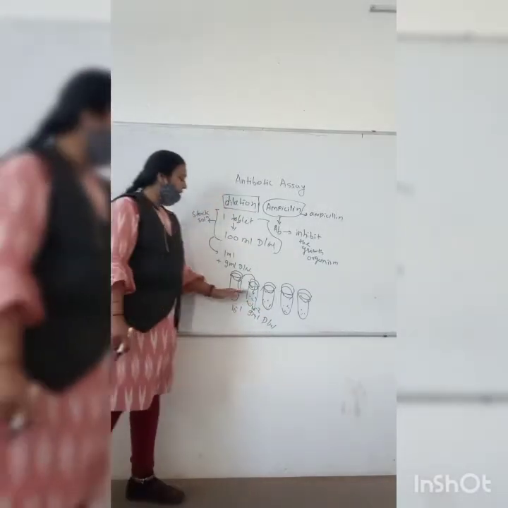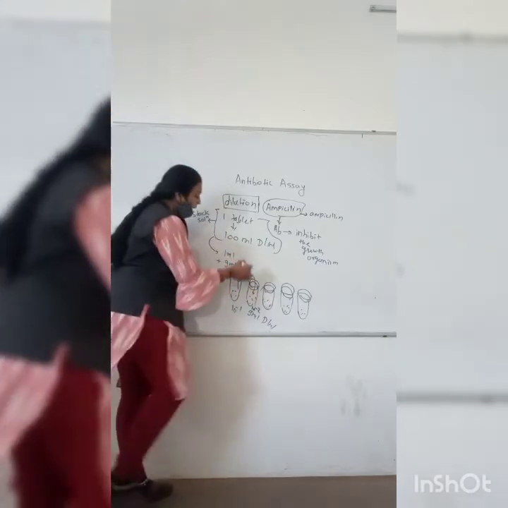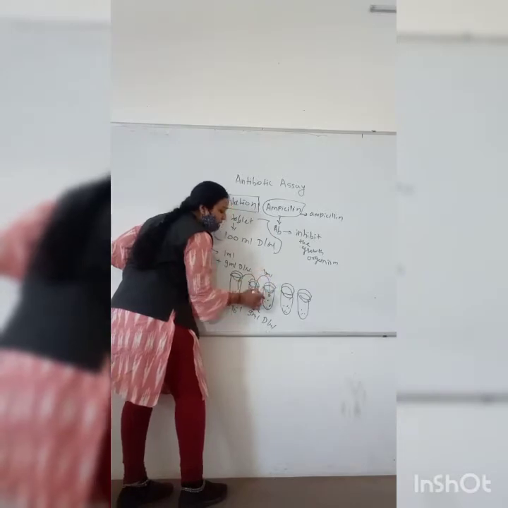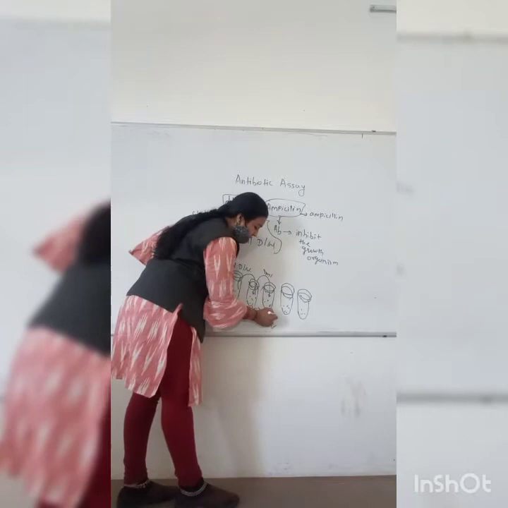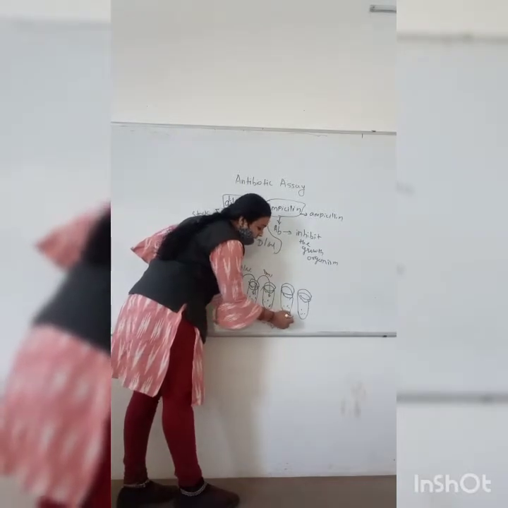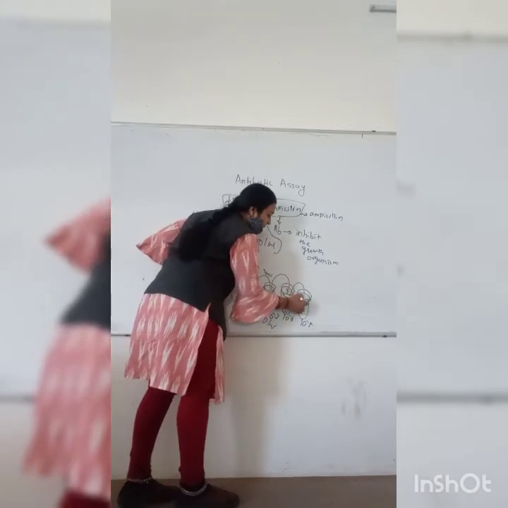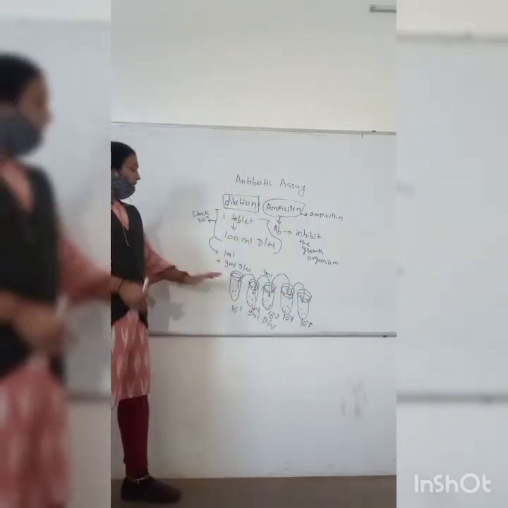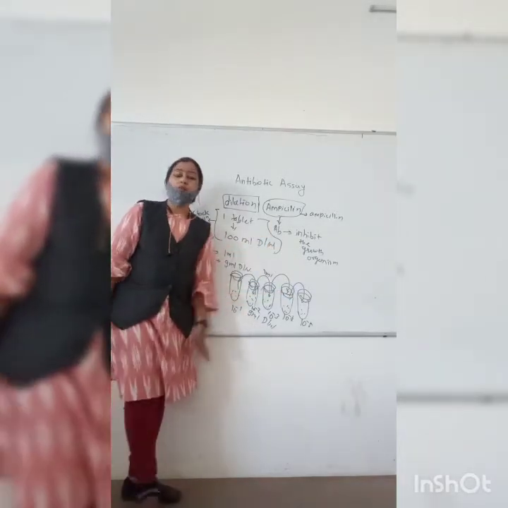After adding, shake the test tube properly and then transfer 1 ml into the third test tube, which becomes 10 raised to minus 3. Like this you continue up to 10 raised to minus 5. So here our dilutions are ready, from 10 raised to minus 1 to 10 raised to minus 5.